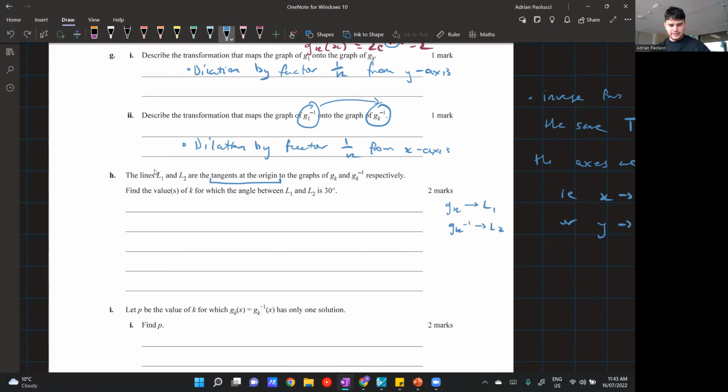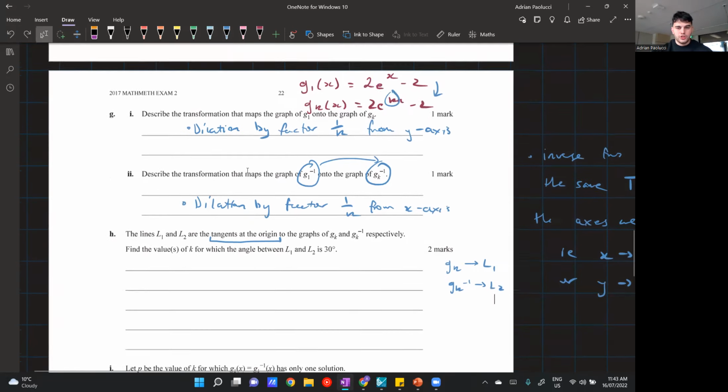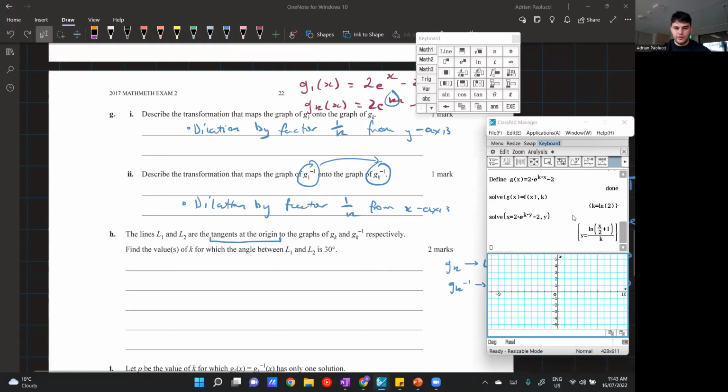Okay, so it's kind of hard to know how to solve this without a graphical representation of what's going on. So what we should do is get a graphical representation of GK and GK inverse. Now, we know that it has a parameter, so it's pretty hard to sketch. What I'm going to do is sketch it for just a random value of K. This is purely to get a graphical representation of it, but it's not actually used to solve it directly.